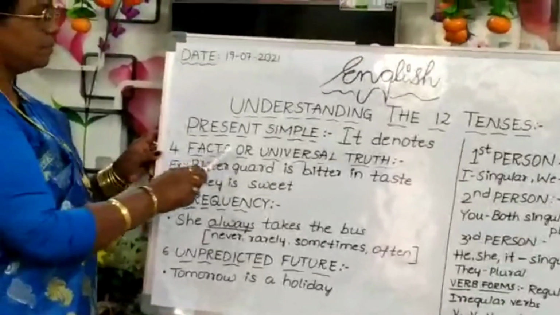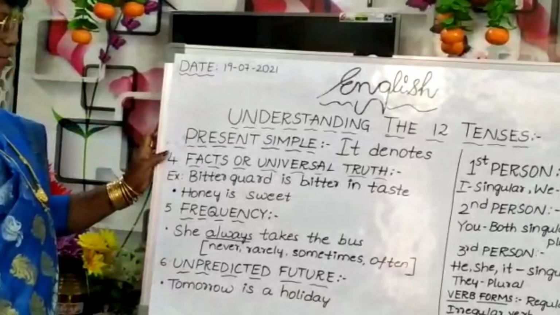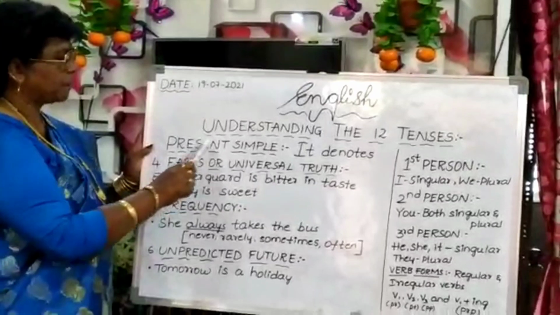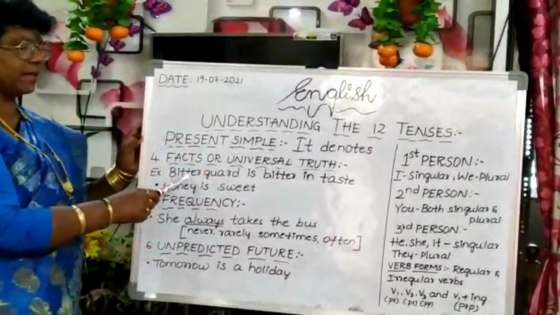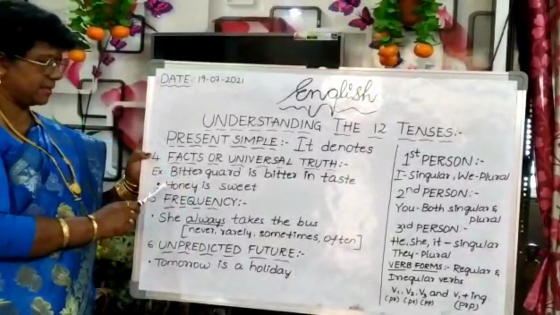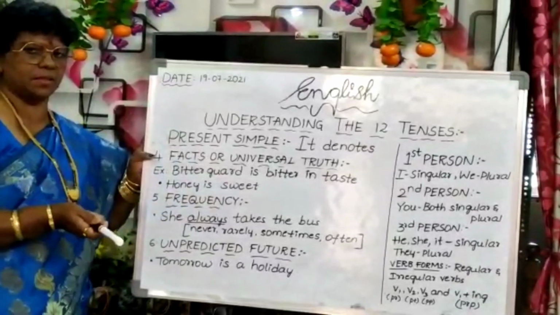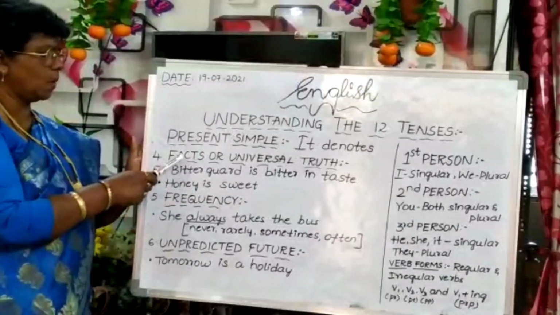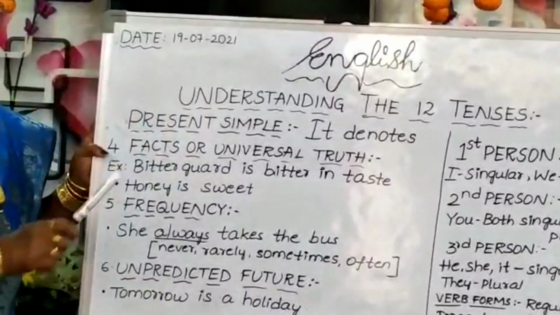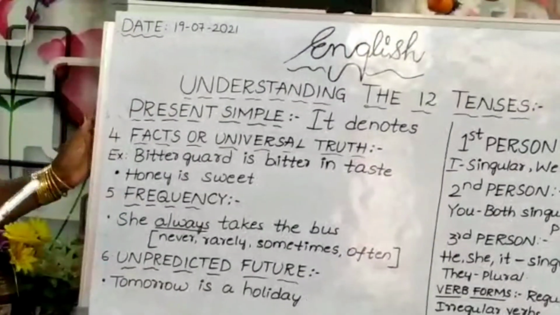Then, come to the facts or universal truth. The facts or universal truth also come under simple present. Bitter gourd is bitter in taste, and honey is sweet. The sun rises in the east, sets in the west. These all come under present simple. These are all universal facts or universal truths.